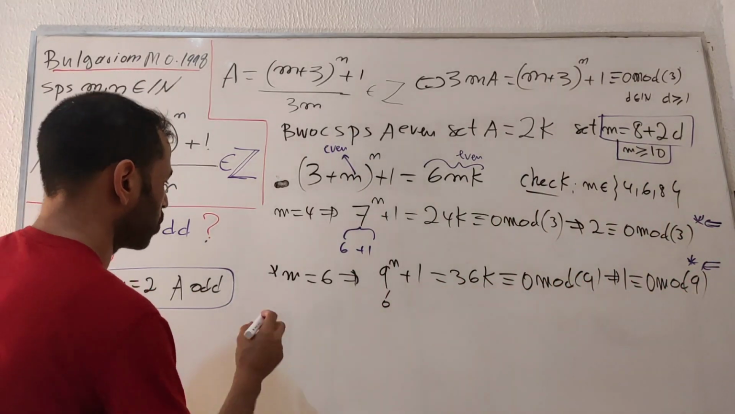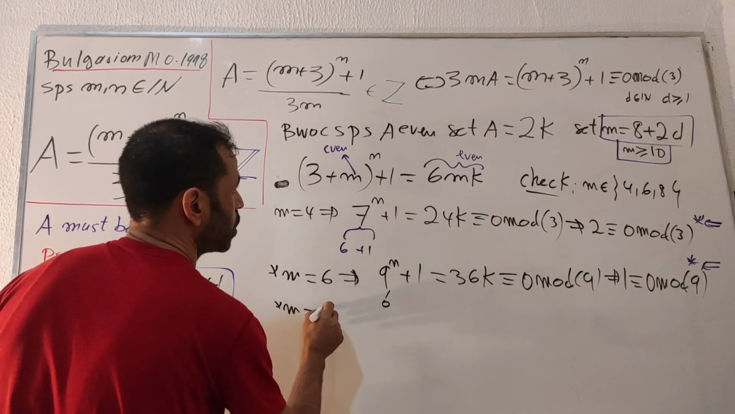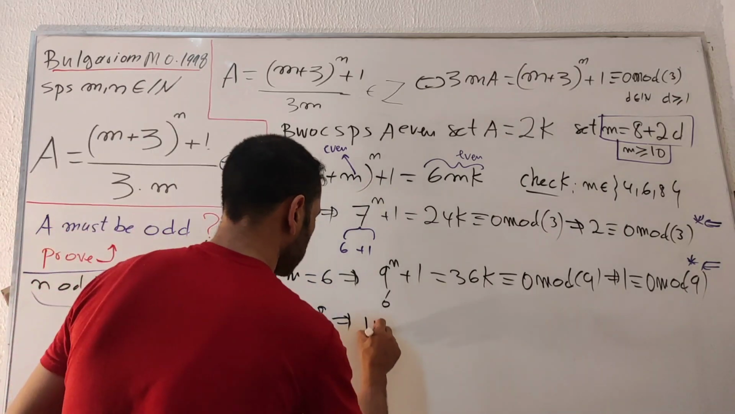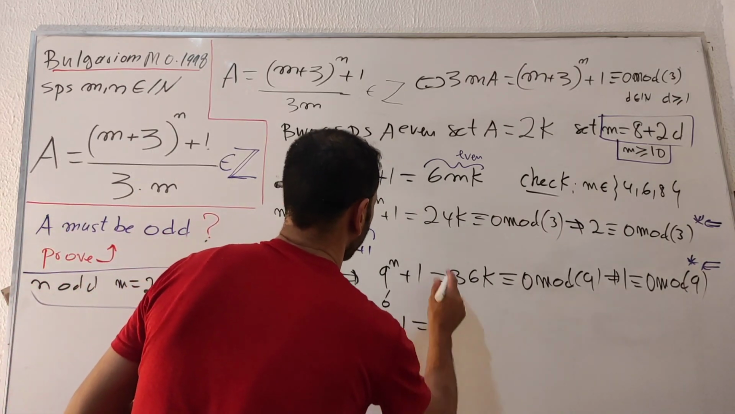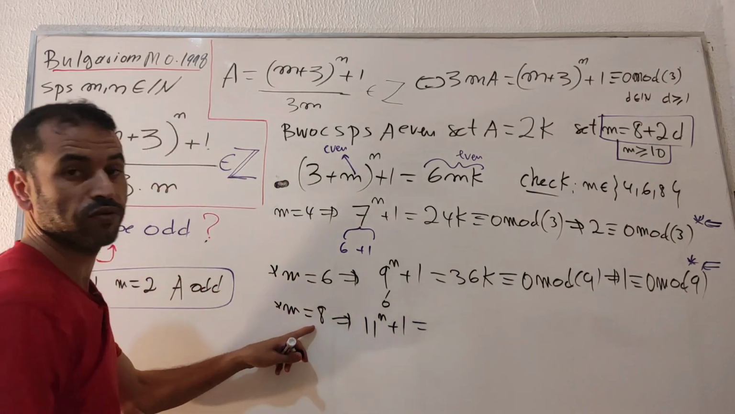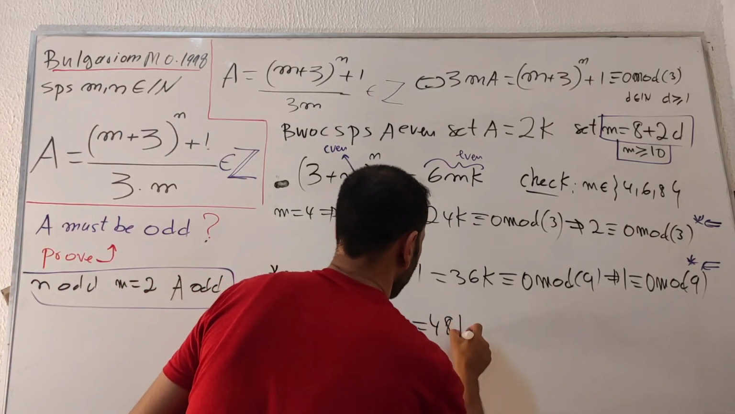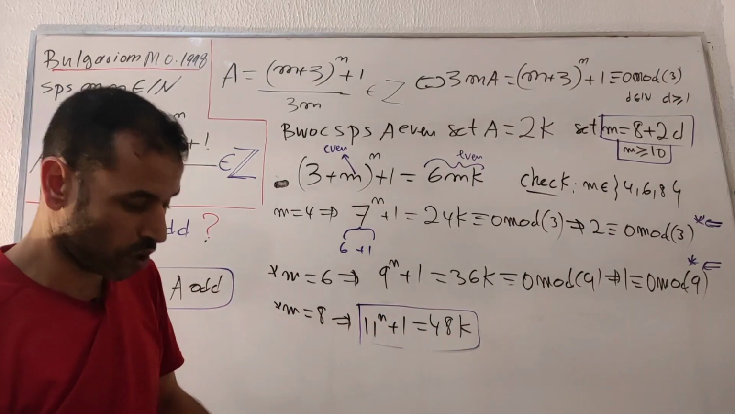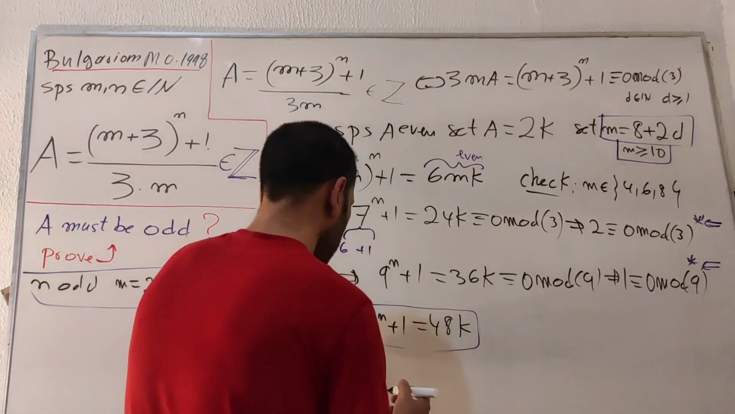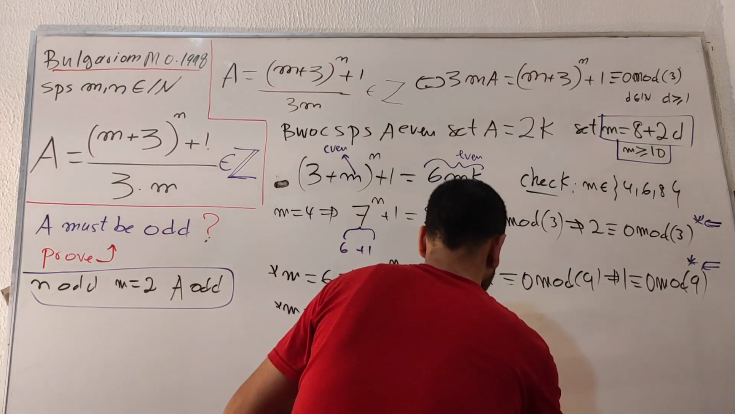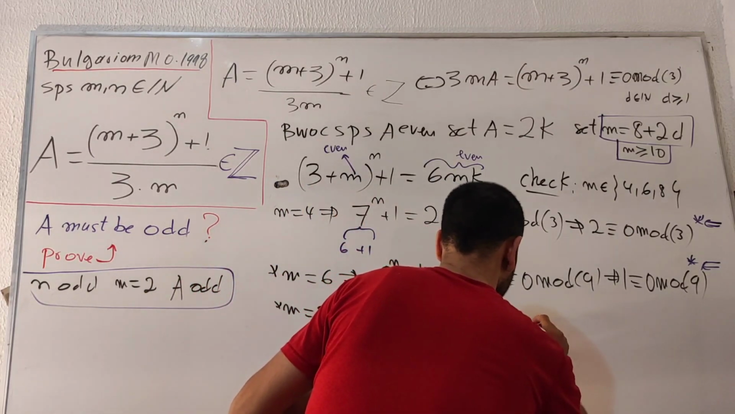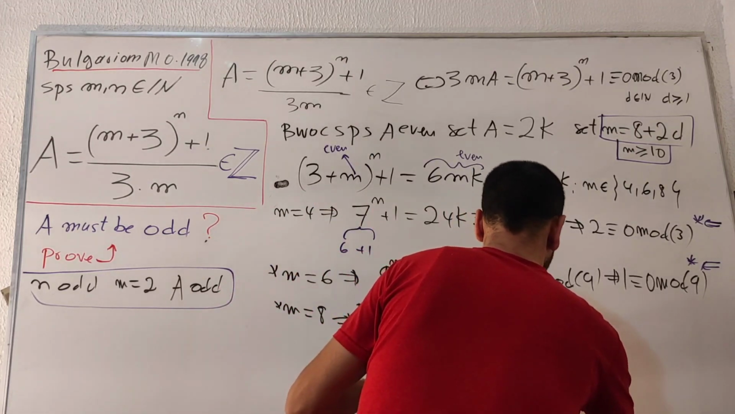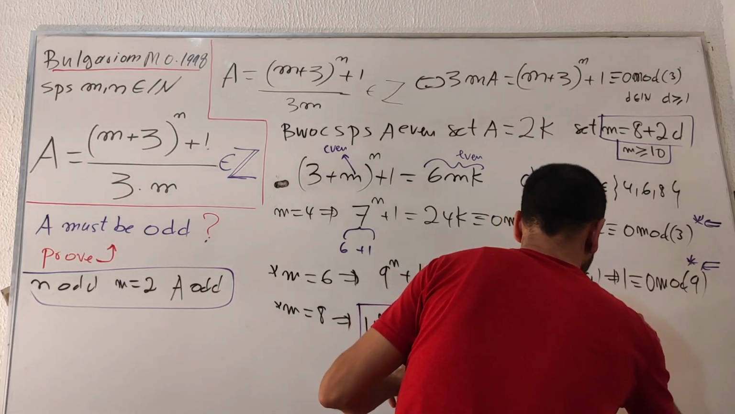Let's check the final value. m equals 8. Okay, so replacing m with 8, I get 11 to the n plus 1, which equals 6 multiplied by 8, which is 48k. I'm going to reduce this one to mod 8. This is an appropriate one. Okay, so we know 11 to the n is the same as (8 plus 3) all raised to the n, plus 1. This one is congruent to 0 mod 8.